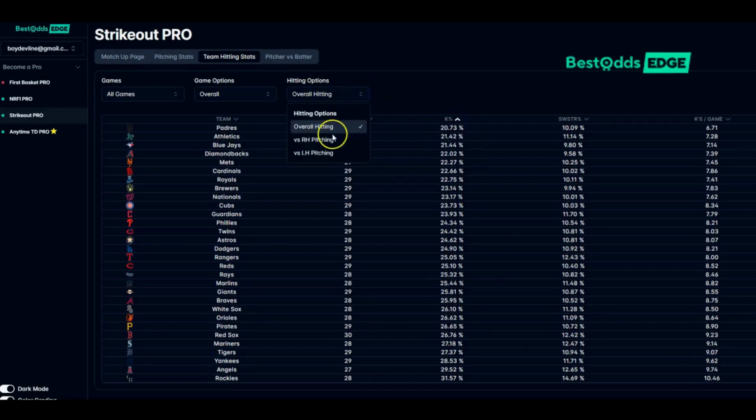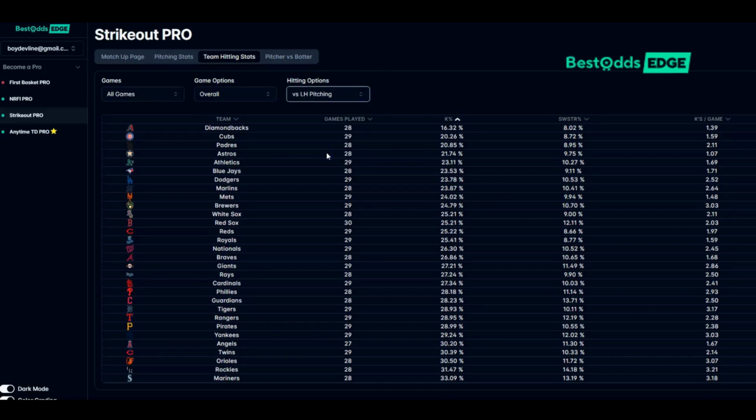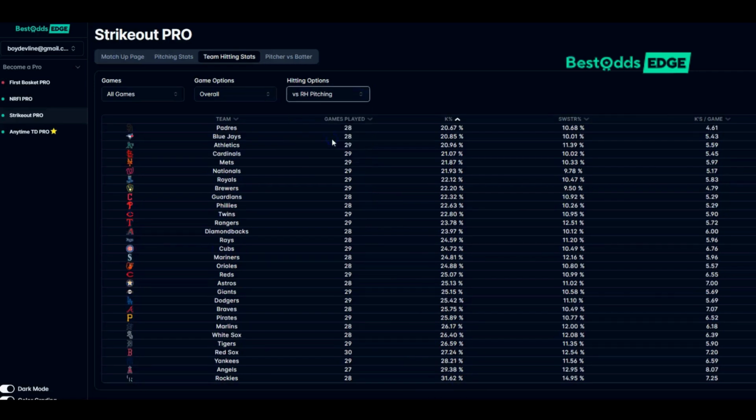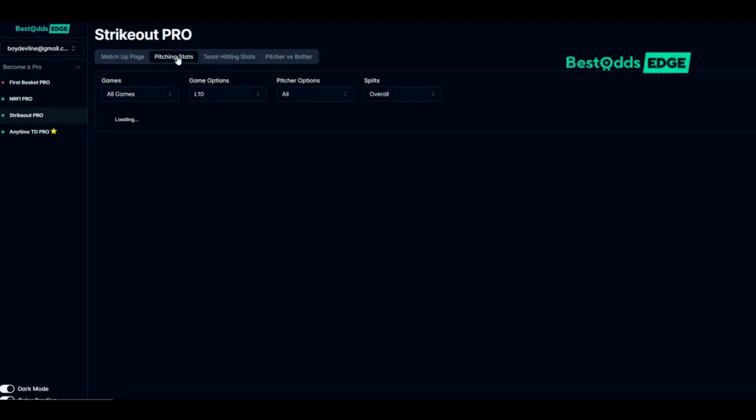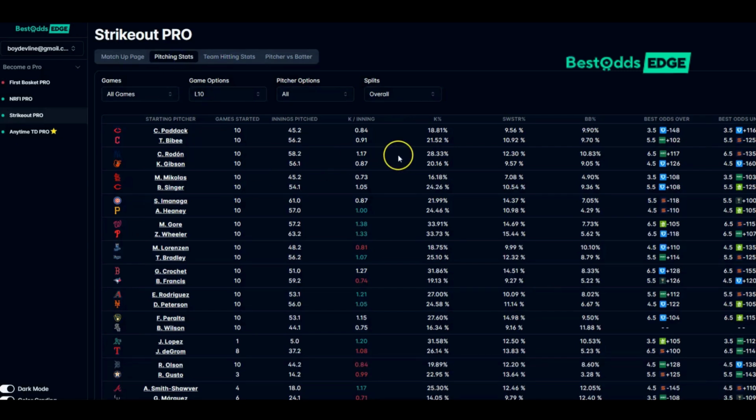You can actually do it left-handed, right-handed. This is kind of interesting because you'll notice that in the left-handed splits versus the right-handed splits, you can see here the Diamondbacks doing really, really well against left-handed hitting, and holy cow, the Mariners and the Rockies down here at the bottom really, really struggle. So when you break this up into very specific, focused sets of data, you can see who's doing well in certain situations, and you can get a very focused look at the pitcher props, the pitcher data based on ball percentage, the odds you can apply to these bets when you see some opportunities arise, and really break this down however you'd like.